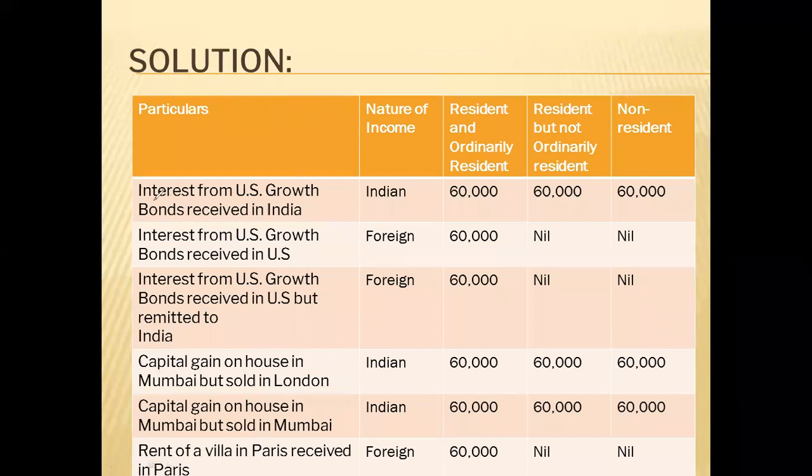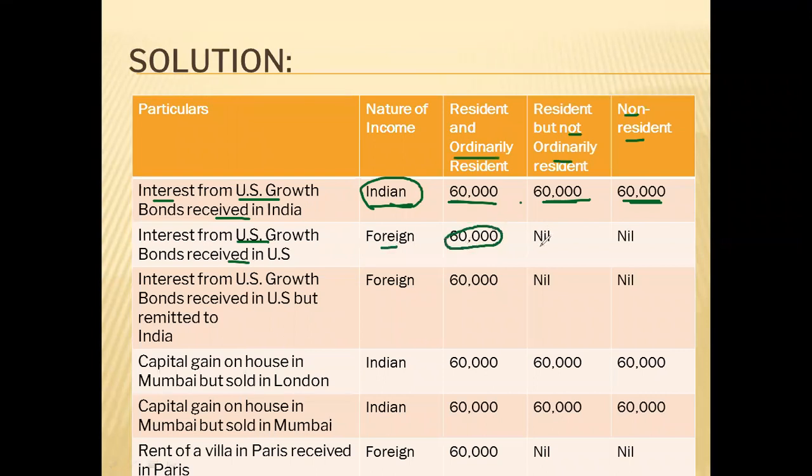See, interest from US growth bond received in India. Everybody knows this is an Indian income. Since this is an Indian income, it will be included in all the three cases. If he is an ordinary resident, not ordinary resident, or a non-resident, on this income, everybody will have to pay tax because this is an Indian income. Now, interest from US bonds received in USA, foreign income, only ordinary resident will pay tax. Others will not pay tax. So, it is taken as nil.